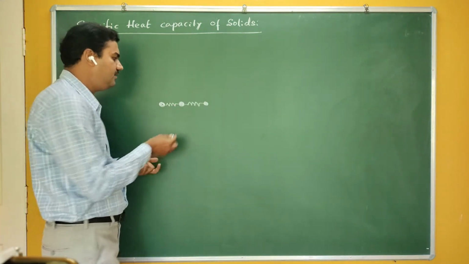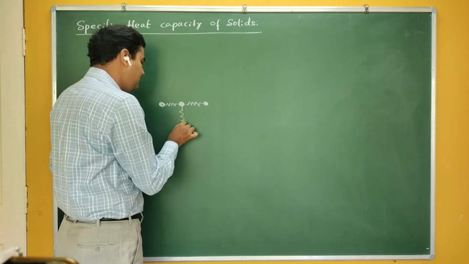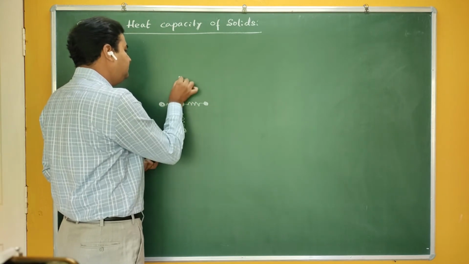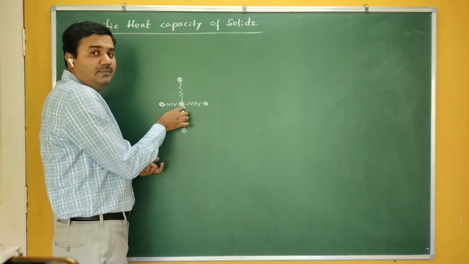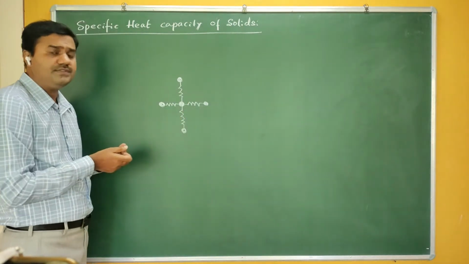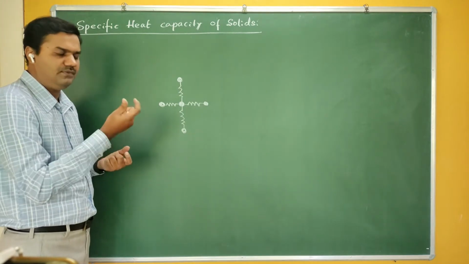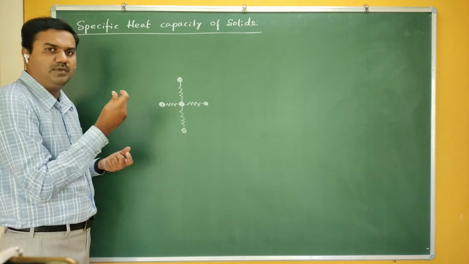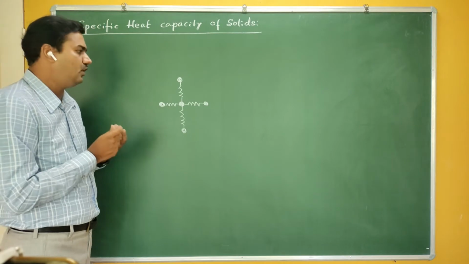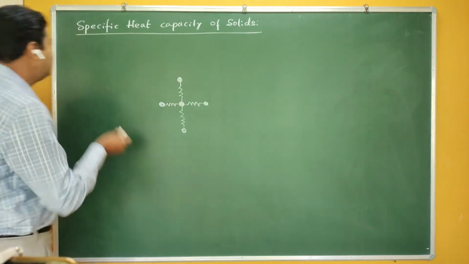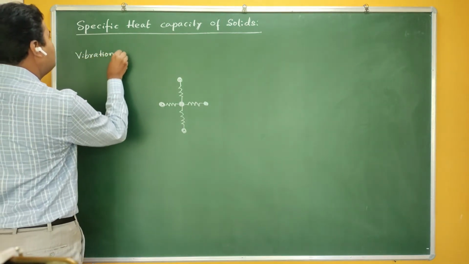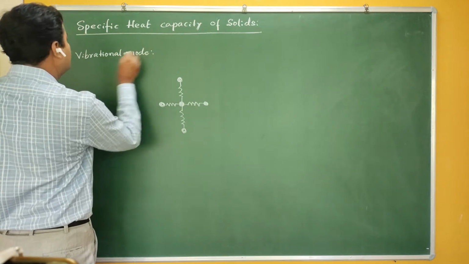So the position of the atom is fixed; it is not free. Why? It is surrounded and bounded by other atoms. Therefore, this particular atom cannot move. It cannot have the translatory motion. Similarly, it cannot rotate either, because you can see the bond between them, the spring between them, does not allow a free movement for rotation. So in case of solids, we are left with only one type of mode, that is nothing but the vibrational mode.